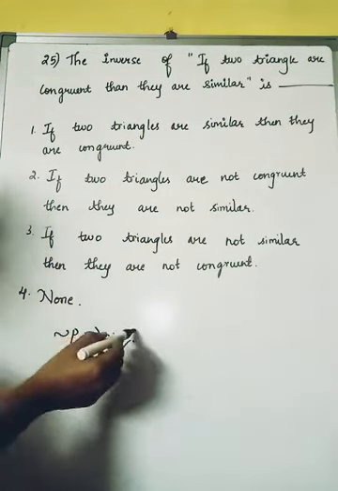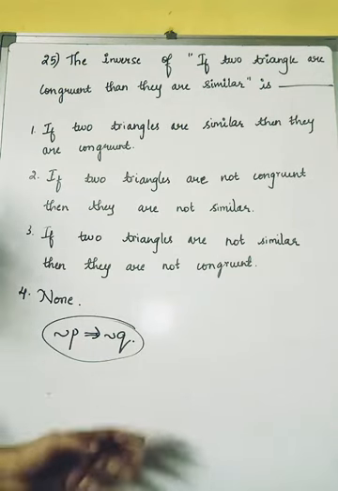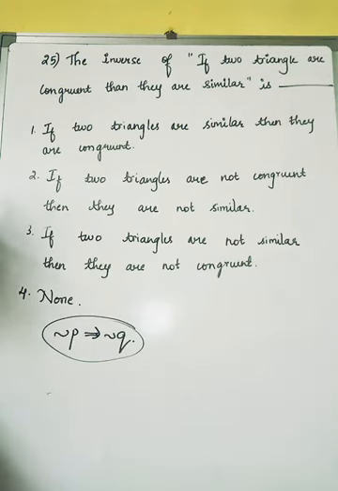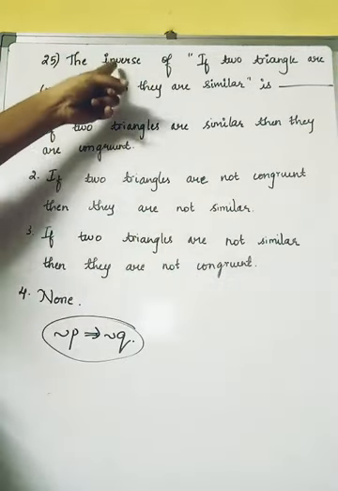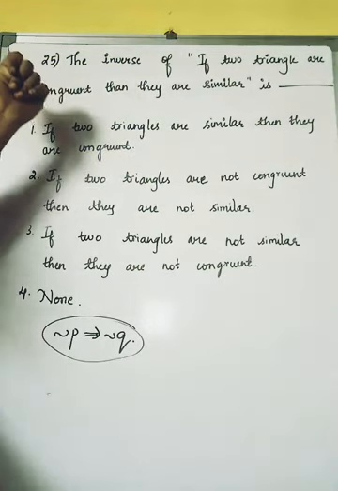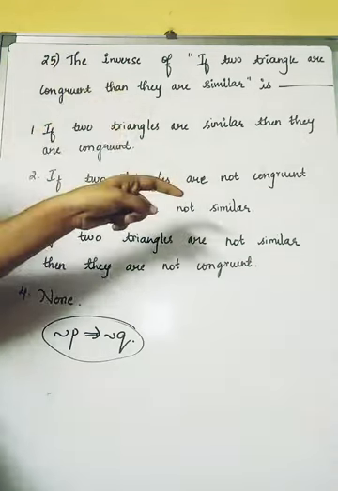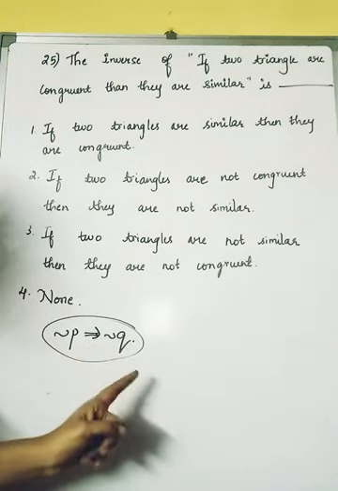So remember that for the inverse we apply negation of P implies negation of Q, which we just discussed. The previous question was the converse, where we used Q implies P. Here the inverse is negation of P implies negation of Q.